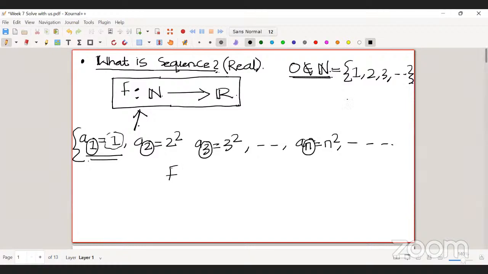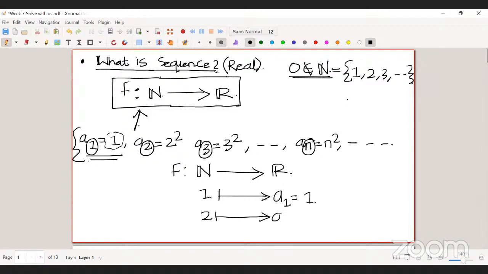So from this sequence, I can define a map from the set of natural numbers to R. How do I define it? The image of 1, so 1 goes to my a1. What is a1 here? Here a1 is 1, right? And what is the image of 2? 2 goes to a2, which is 2 square, right? And so on. If the image of n is basically an, then n goes to n square, right?